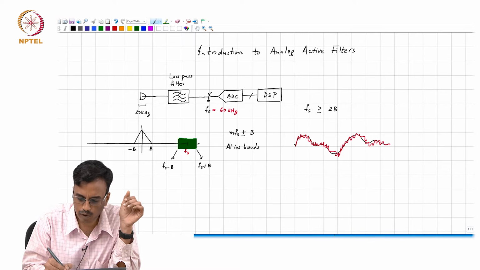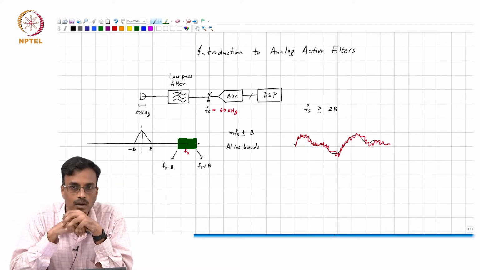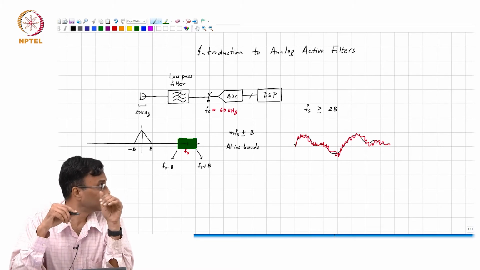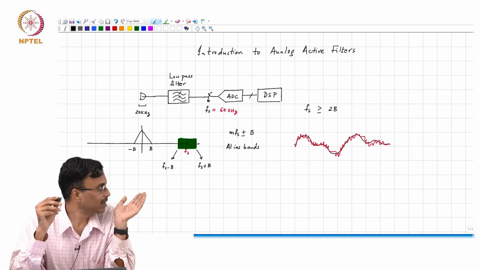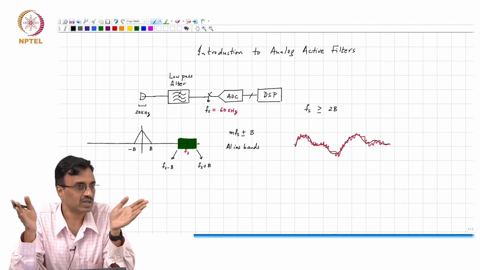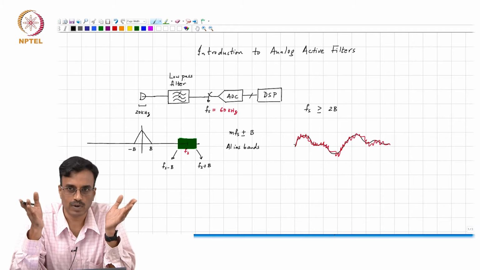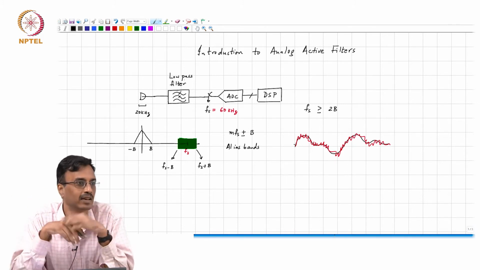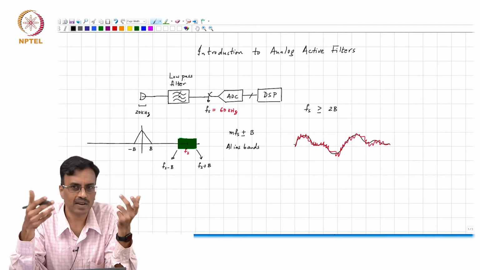And what is the job of the low pass filter? How will you specify the low pass filter? And what else? I mean, what should be the gain? Basically you want to specify the frequency response of the low pass filter. How will you specify the frequency response? Let us say you go to a filter designer and say, give me a filter which satisfies these specifications. What exactly would you tell him?